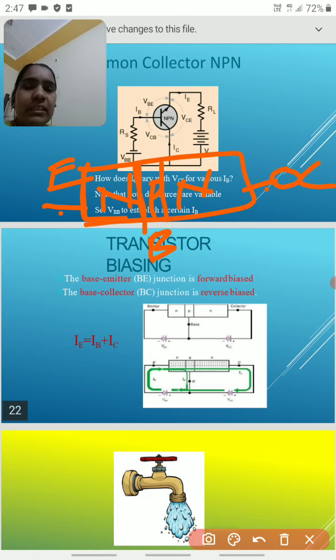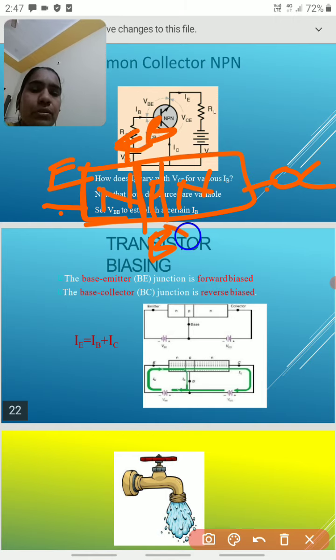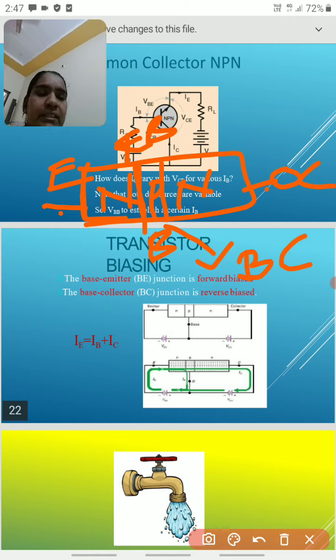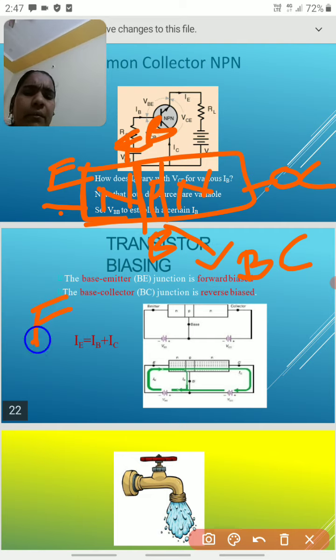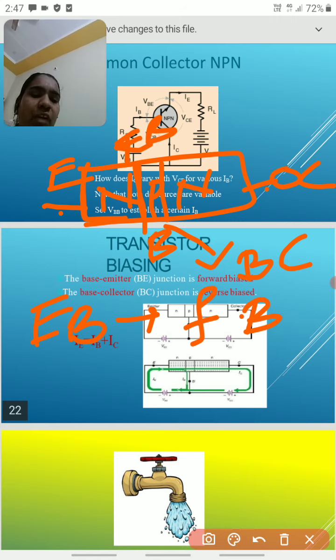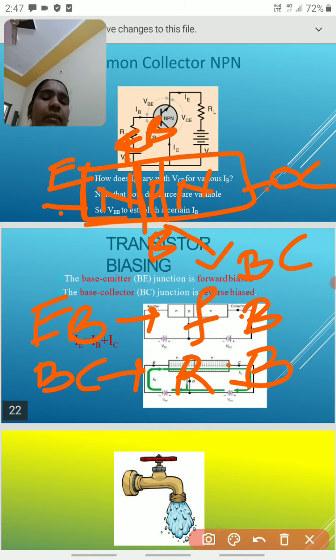This junction we call the emitter base junction, and this junction we call the base collector junction. We should remember that the emitter base junction is always in forward bias, and the base collector junction is always in reverse bias.